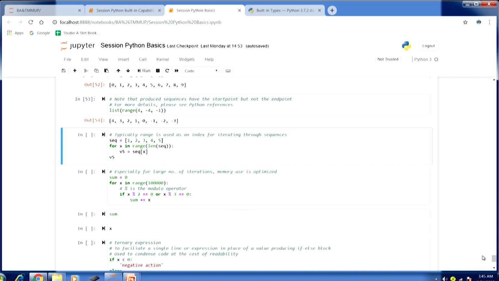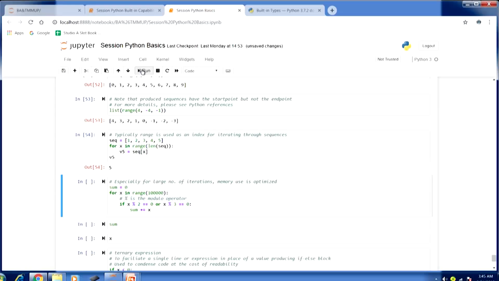When we say range 5, essentially we have created an iterator, and the x value will iterate over it, and our variable v5 is going to be assigned those values in each iteration of the for loop. If I run this, you can see the value of v5 comes out to be 5, because that is the last value in the sequence. I am passing x as an index within the for loop, in the first line of code, sequence in brackets x.